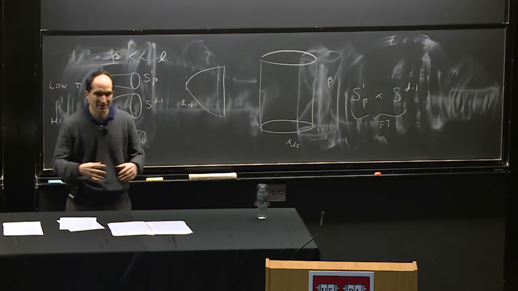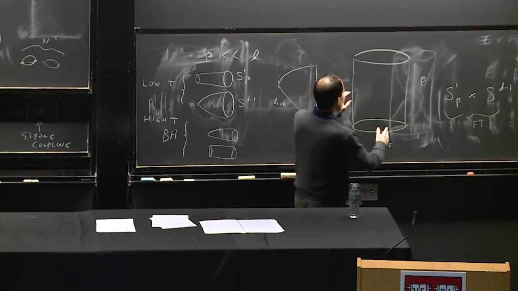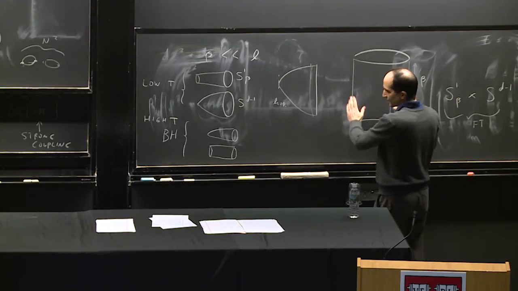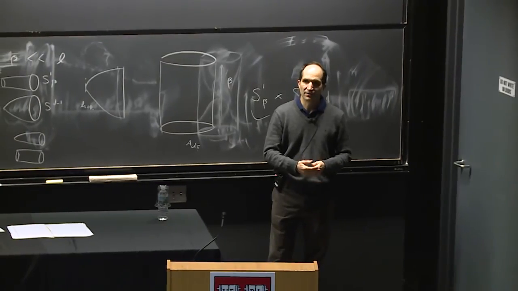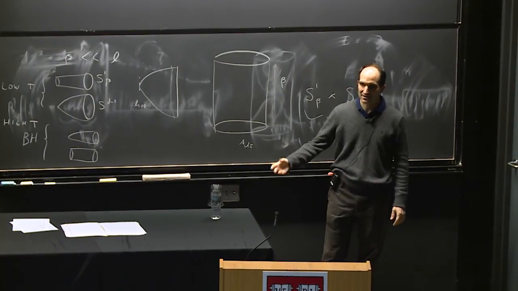And somehow the gravity theory needs to use this. So if you try to restrict only to this topology, which we had at low temperatures, then we would get the wrong answers that would not agree with the field theory. So it's crucial for the field theory that we allow these different topologies.